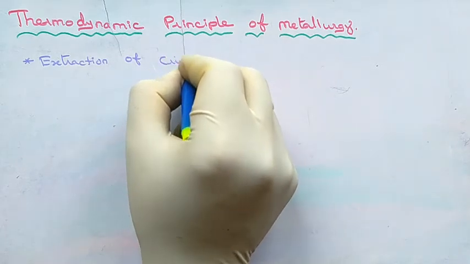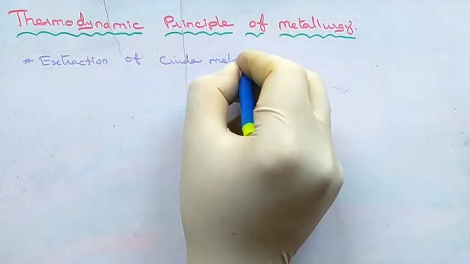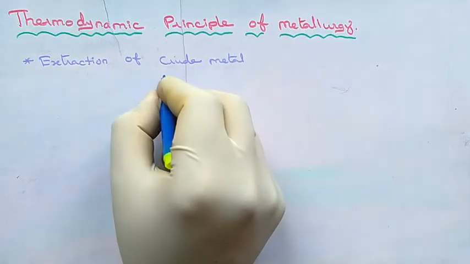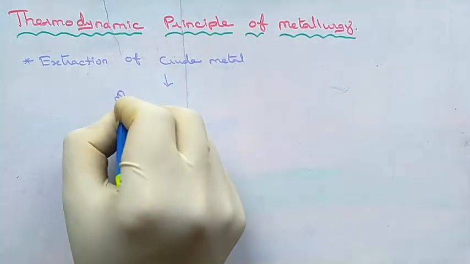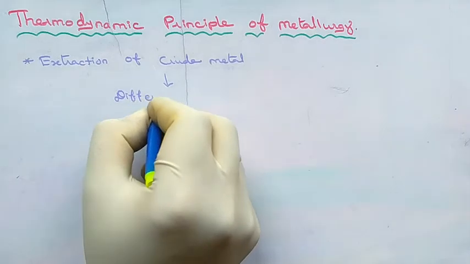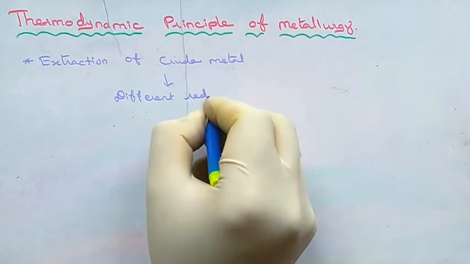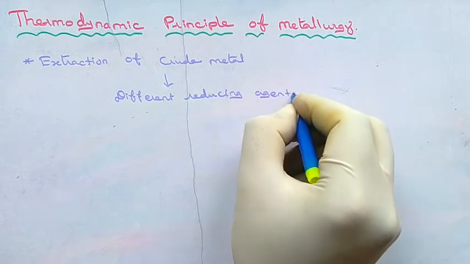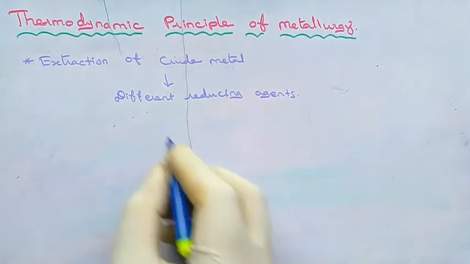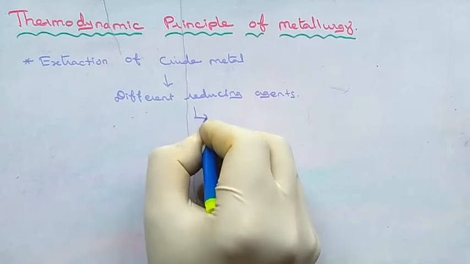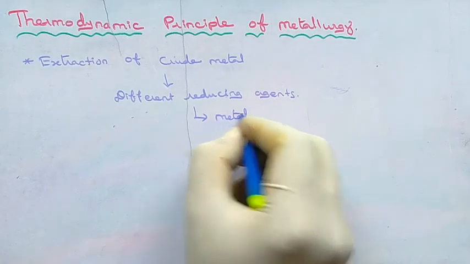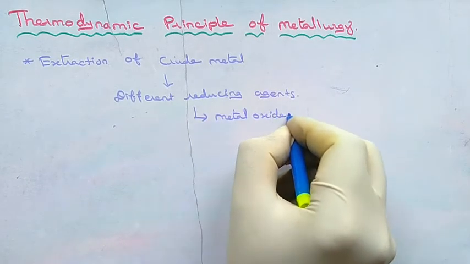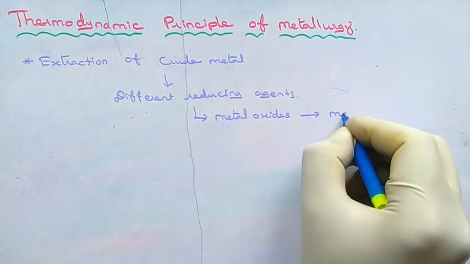As we have seen in the previous videos, extraction of metals from their oxides can be carried out by using different reducing agents. So, the extraction of crude metal from their metal oxides can be done by using different reducing agents. As we know already, during reduction, metal oxides will be decomposed into metal and oxygen.